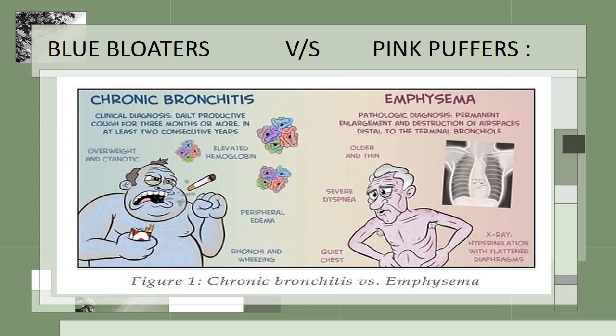The hypercapnia will result in increased partial pressure of carbon dioxide and hypoxemia will result in secondary polycythemia, so there will be increased hematocrit as well. There will be no distress and no use of accessory muscles of respiration. Respiratory effort is normal or slightly increased.